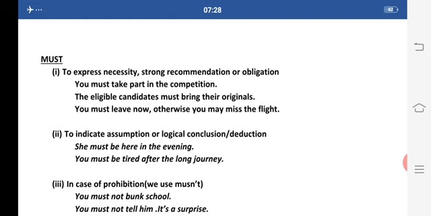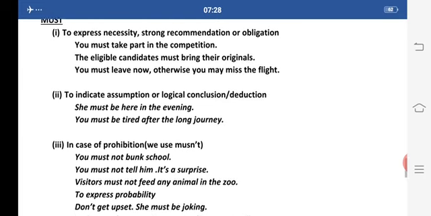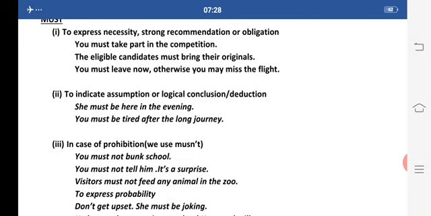You must leave now, otherwise you may miss the flight. This might be a necessity of the situation. This is my strong recommendation that you must leave now, otherwise you may miss the flight. To indicate assumption or logical conclusion or deduction, which are one and the same thing: She must be here in the evening.